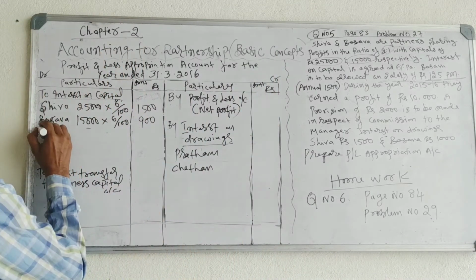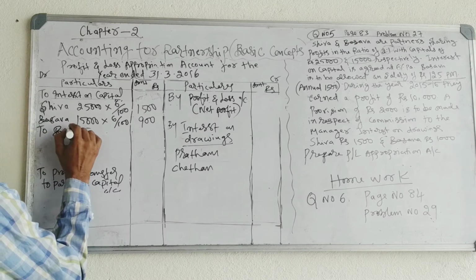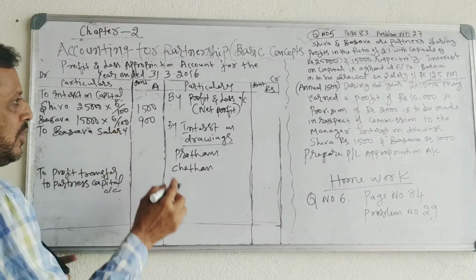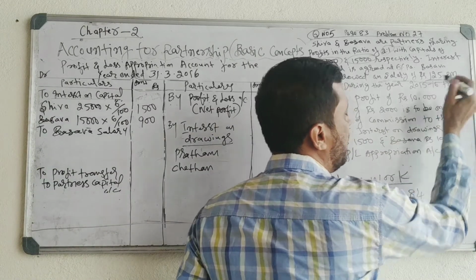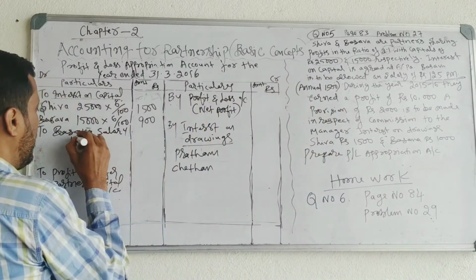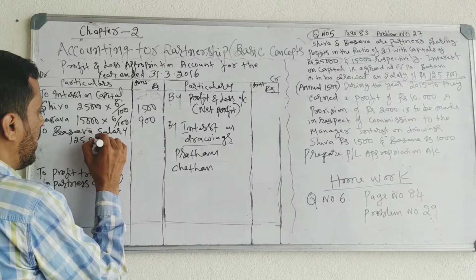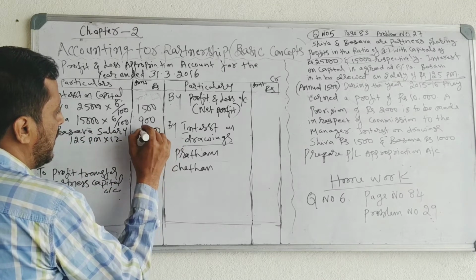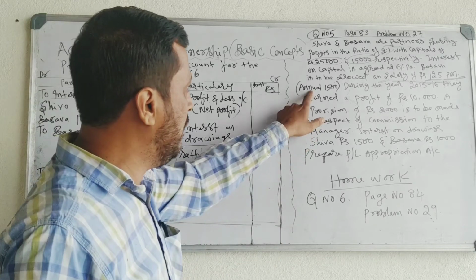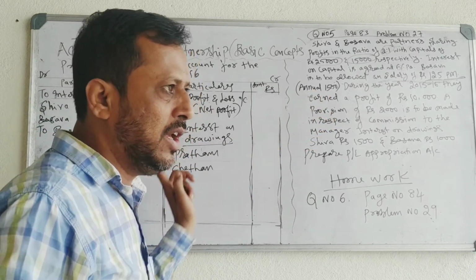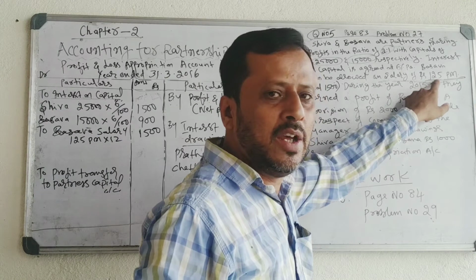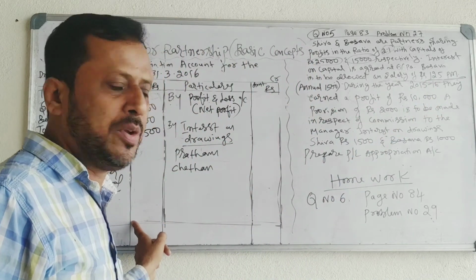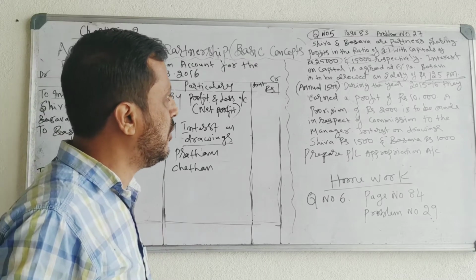To Baswa salary. If it is given per month in the examination, 125 per month into 12 comes to 1,500. If it is given annual salary, take it directly. If it is given per month salary, then multiply by 12 and take it in the profit and loss appropriation account. Okay, salary is over.